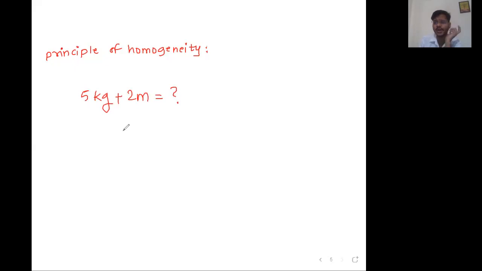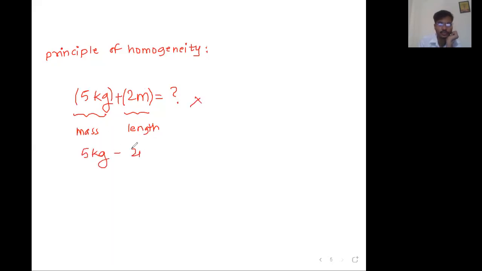Now all of you have at least this much sense. This is mass, this is length. These two are different physical quantities. Only if they are of the same type can they be added.